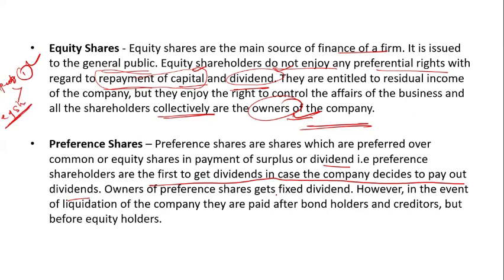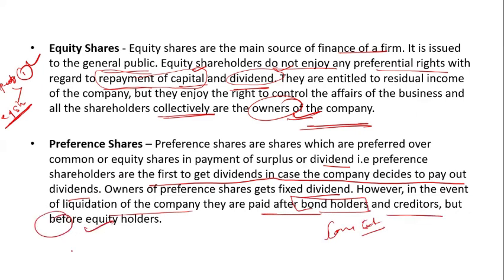The owners of preference shares get a fixed dividend. However, in the event of liquidation of the company, they are paid after the bondholders and the creditors, because those are long term external sources, but before the equity.